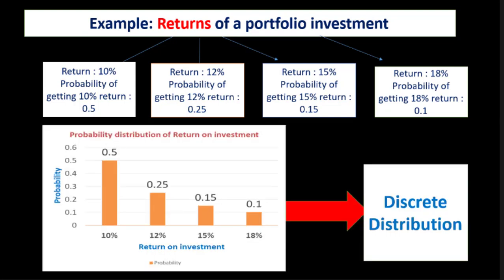If we plot a chart with the return on investment on the x-axis and the probability on the y-axis, we get the probability distribution of return on investment. From this diagram you can see that the summation of probabilities of all the possible returns comes out to be 1, that is 0.5 plus 0.25 plus 0.15 plus 0.1 equals 1.